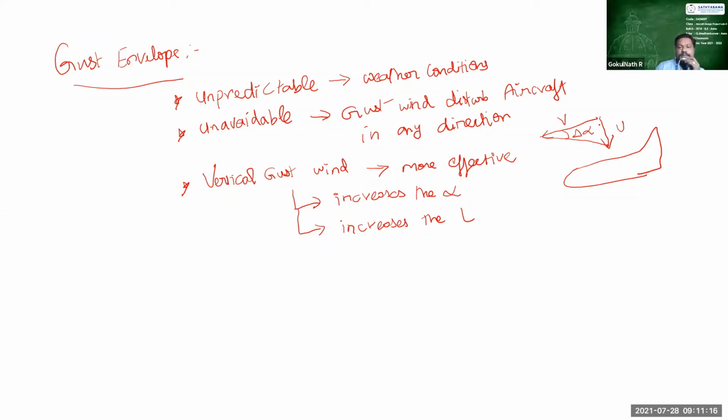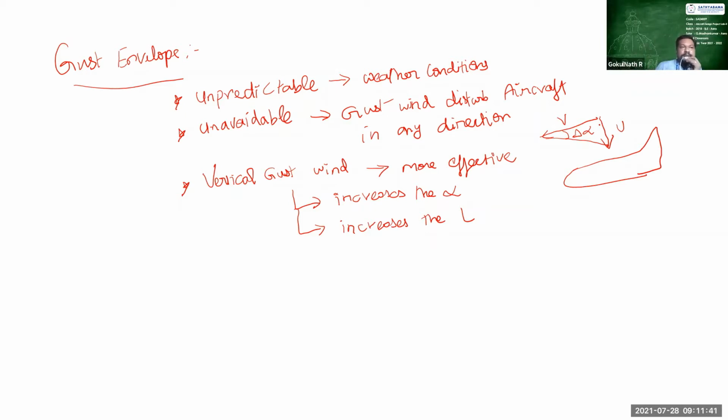So pitch up and pitch down, that is the nose up and nose down, is being controlled by means of the vertical gust wind. That is the major issue. So when it pushes downwards, you have to mark your dive speed, and if you know the dive speed, you can recover the aircraft within that limit, where you can maintain the load factor within that limit.